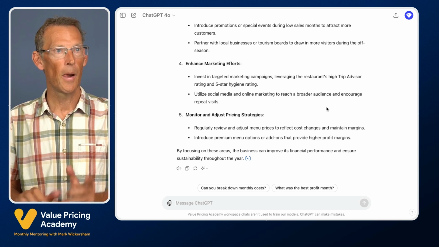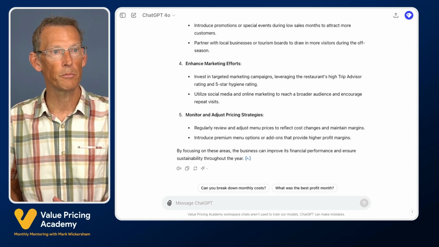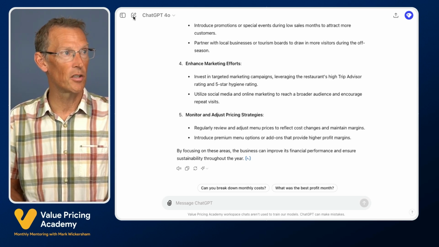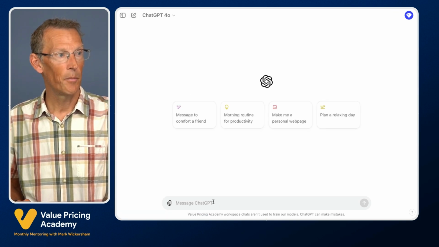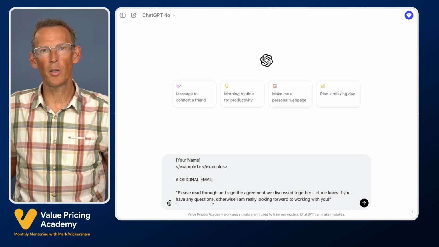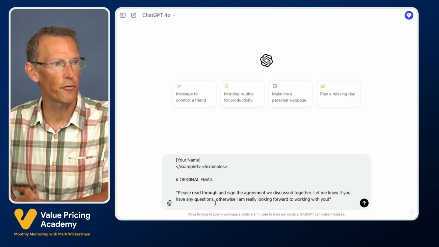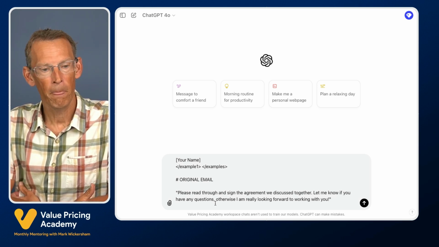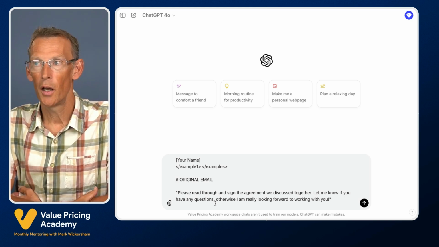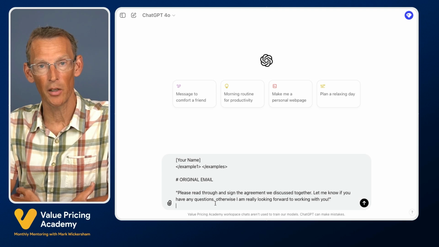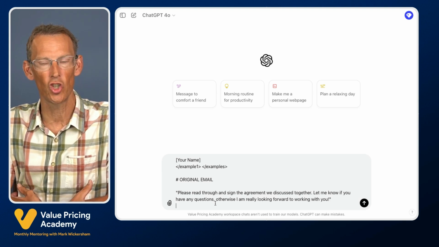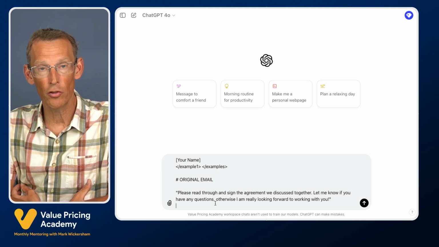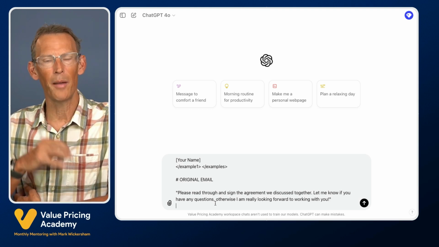improve the numbers. Okay, we have one more prompt. Again, I love systems, and I'm going to start a brand new chat here. Let's imagine you want to improve some of the templates that you use. This is particularly the case if you're using other software companies' tools. For example, Ignition is a great software tool, and Ignition automates the process of creating engagement letters and sending them off to the client for signature. Built into Ignition is a standard email that gets used. Those emails are a great starting point, but they're a little bit brief sometimes.